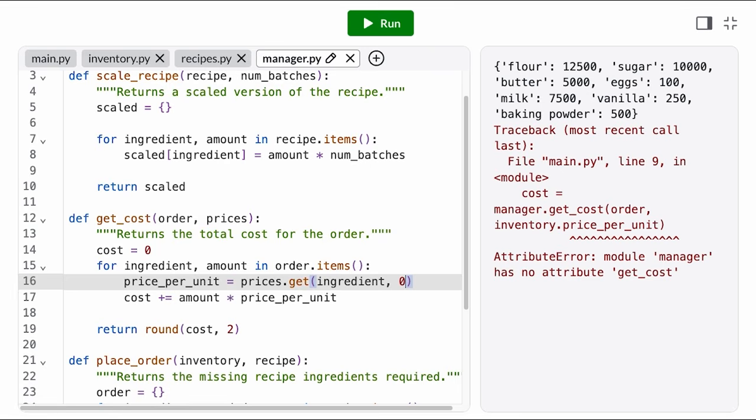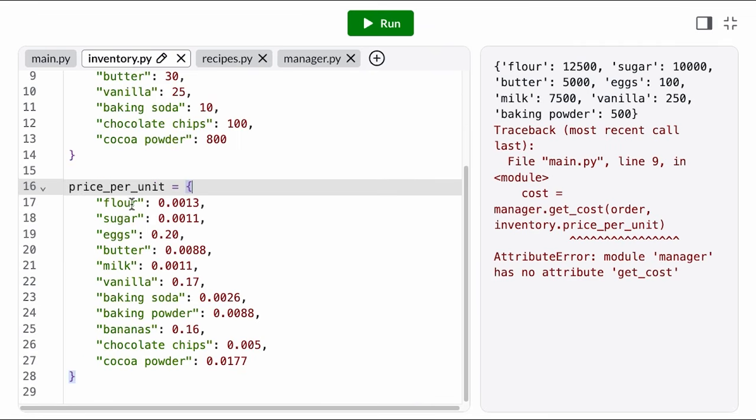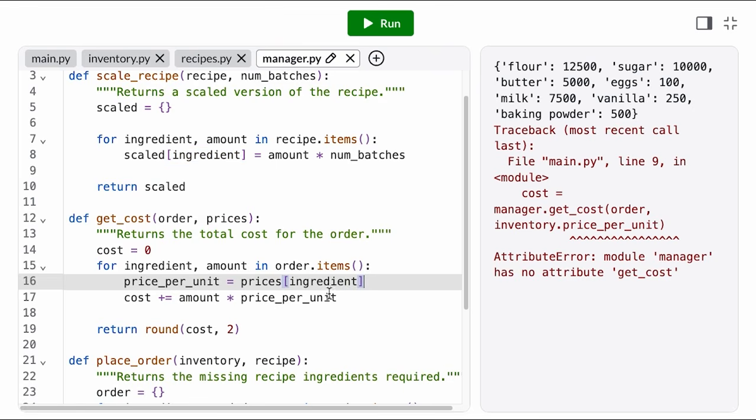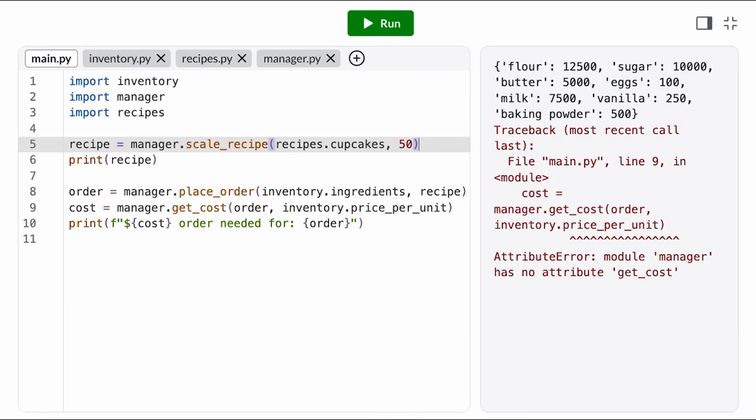I might argue that the best option here is to let it raise the key error. Because if we're missing the price for an ingredient, it's impossible to correctly calculate the order cost. The only way to fix the program would be for someone to come in and add that data to the price per unit dictionary, which the key error at least brings attention to. So let's leave this as a standard dictionary access.